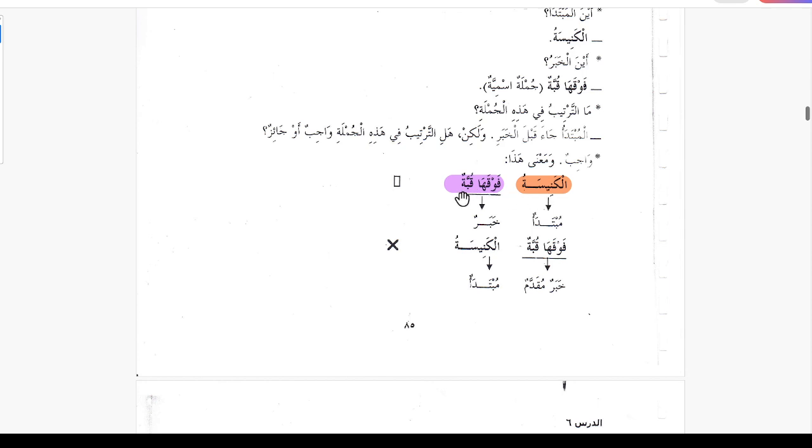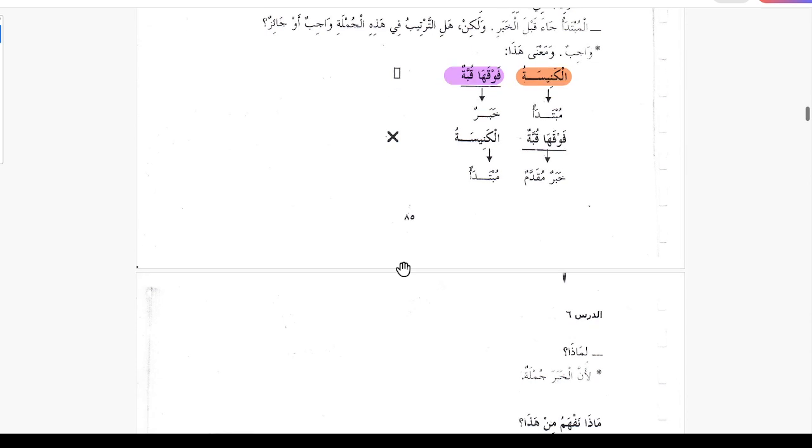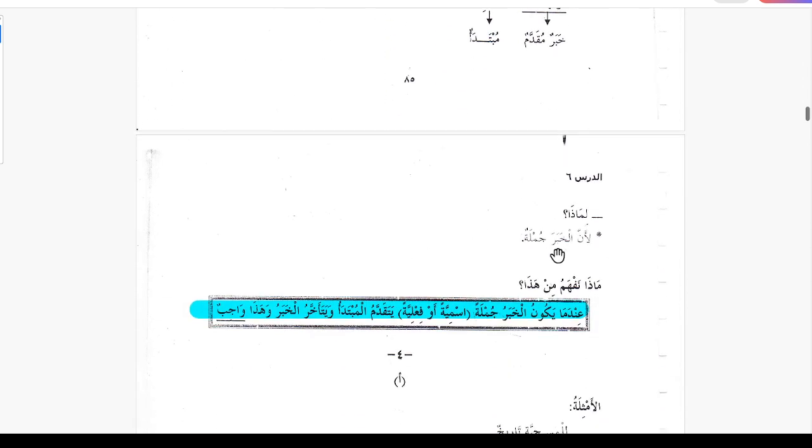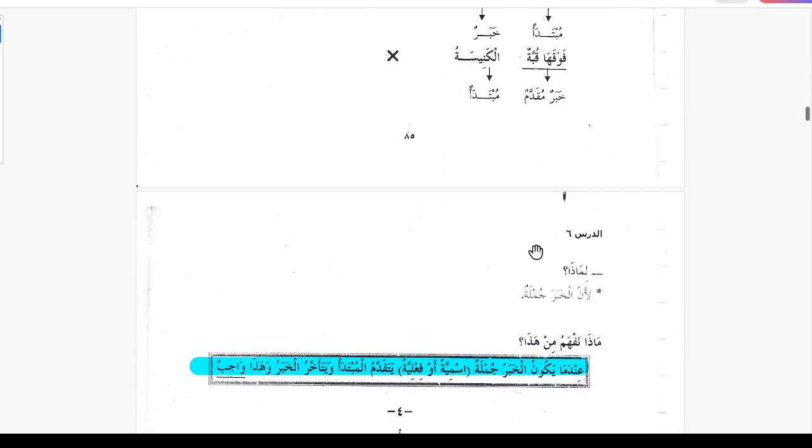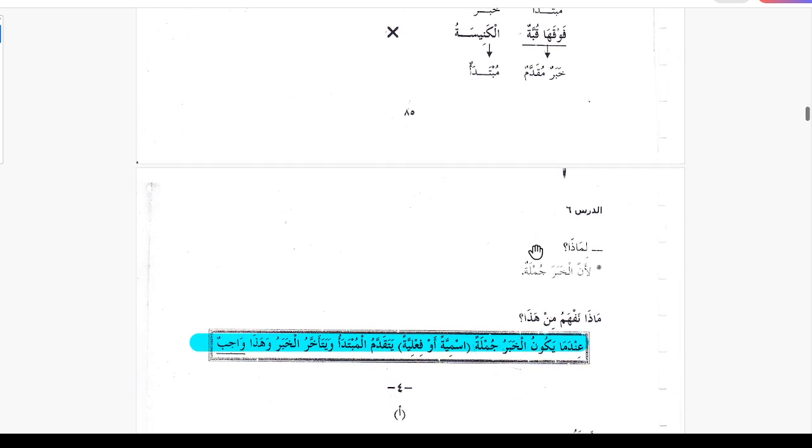Al-kanisatu fawqaha kubbatun: this is mubtada, and this is khabar. It would be wrong to reverse it. If khabar is a jumla ismiya or jumla fe'liya, you can't bring it before mubtada. So it is wrong to say fawqaha kubbatun al-kanisatu. Limaza? Because khabar is a jumla.